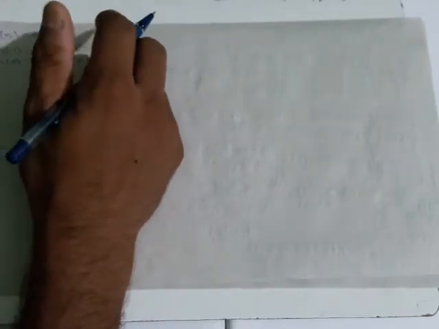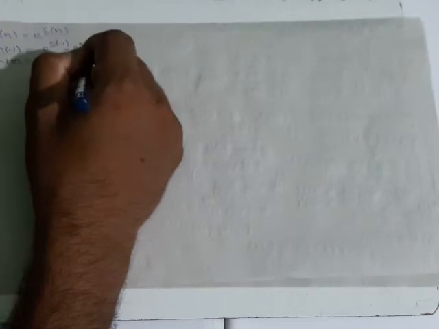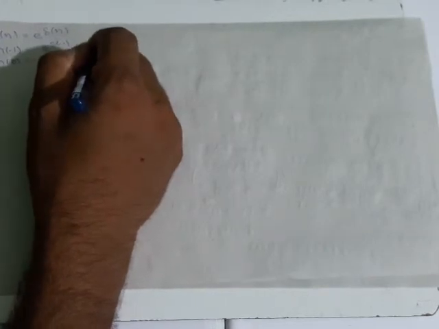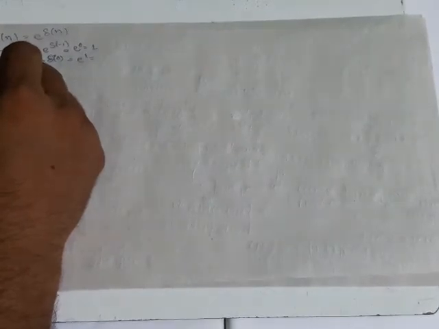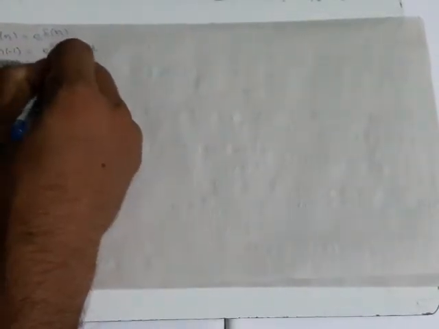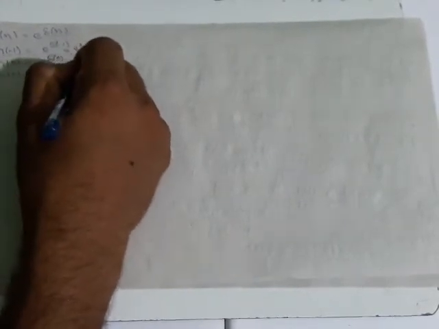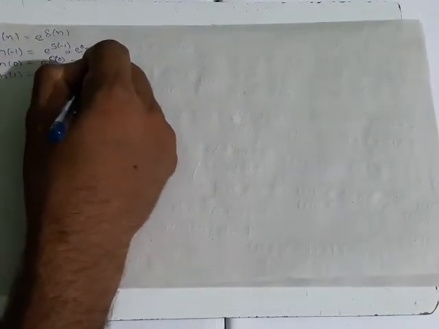Exponential 1 is what? An exponential value. Now if I take h of 1, it is exponential of 0, so it is 1.